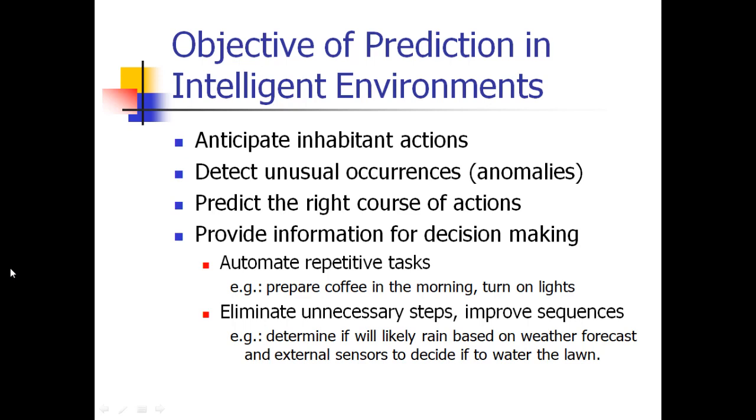Next one is called objective of prediction in intelligent environment. This is done to anticipate, inhibit action, detect unusual occurrence. Next one is predict the right course of action. Fourth one is provide information for decision making. And automate a recursive task and eliminate unnecessary steps. These things we will see one by one.